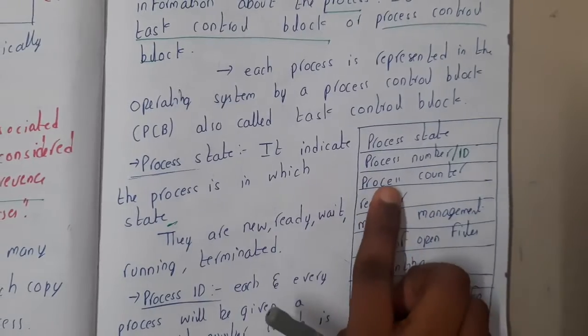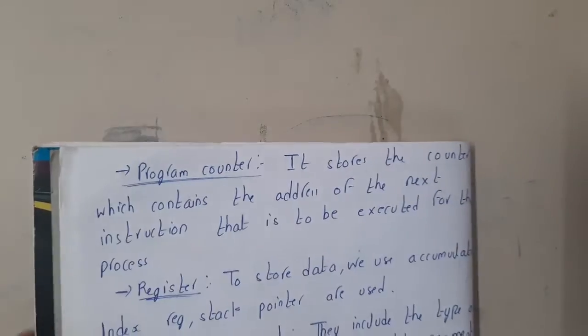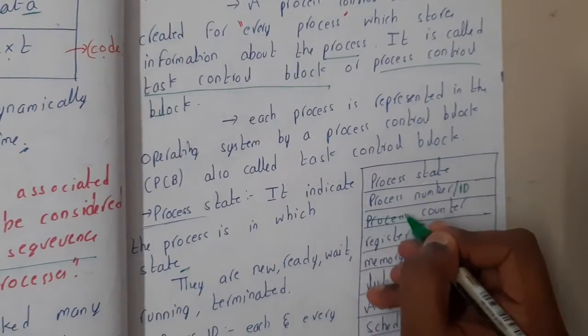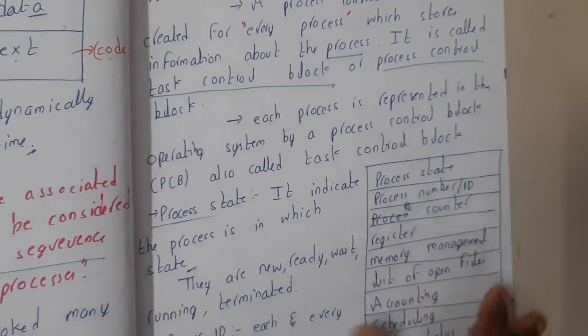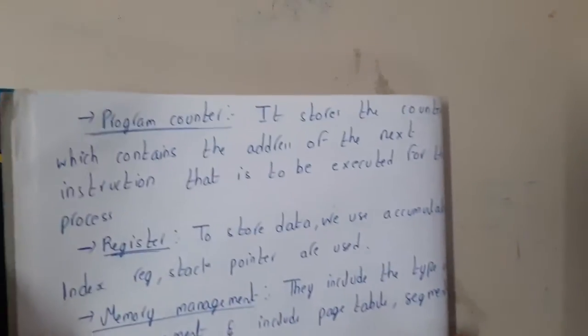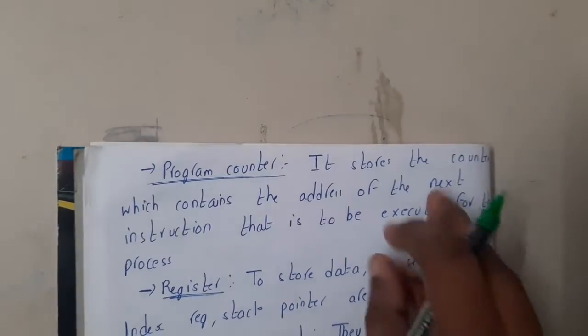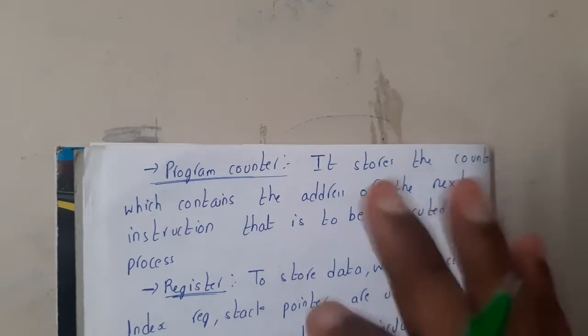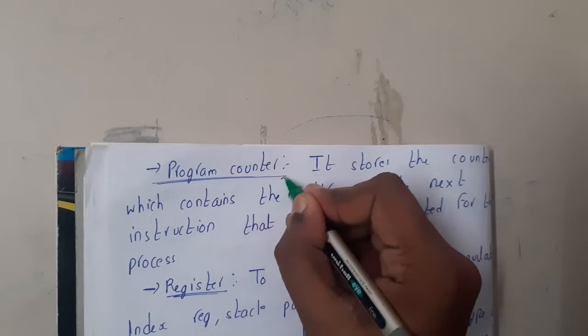Okay, and similarly moving on to the next thing, that is the program counter. Okay, so I think I wrote it in the wrong way. Here it is not process, guys, it is program counter. So what is a program counter, guys? To be clear, program counter is a concept with respect to computers, guys. Inside computers we are going to have this program counter.